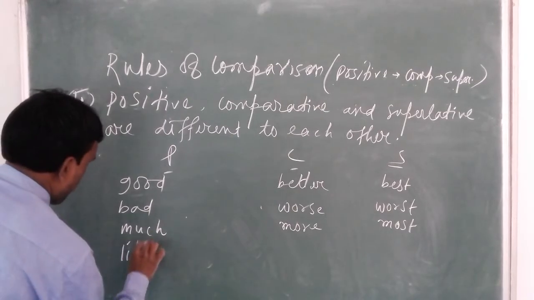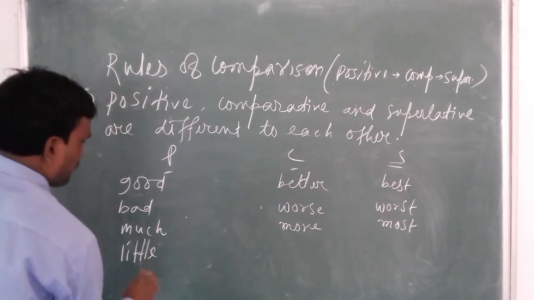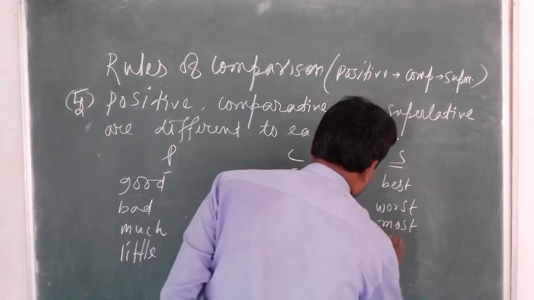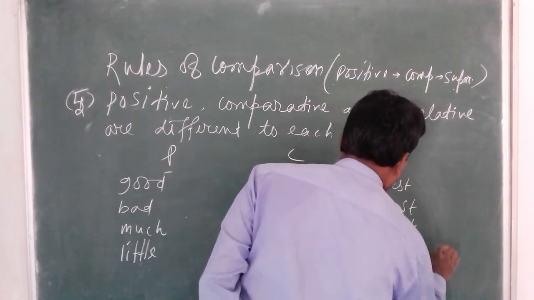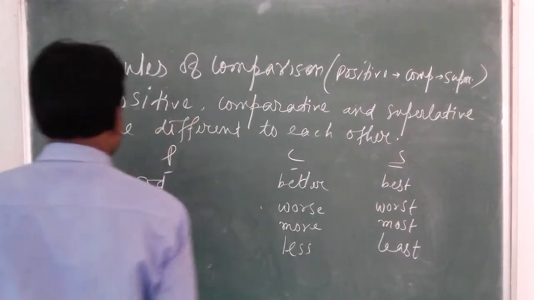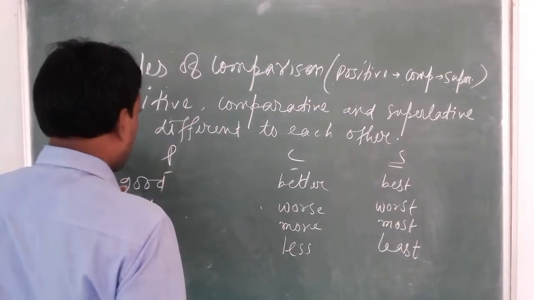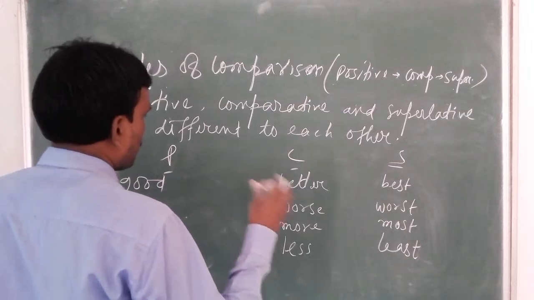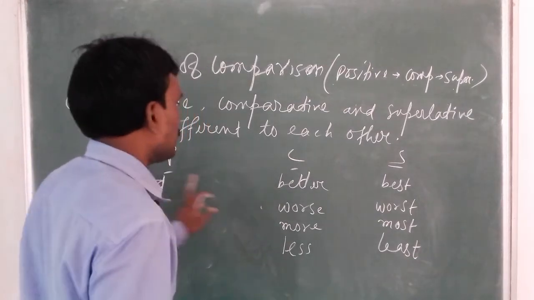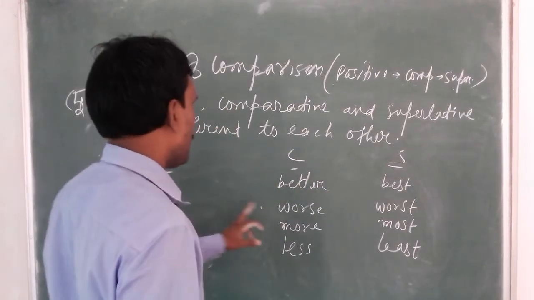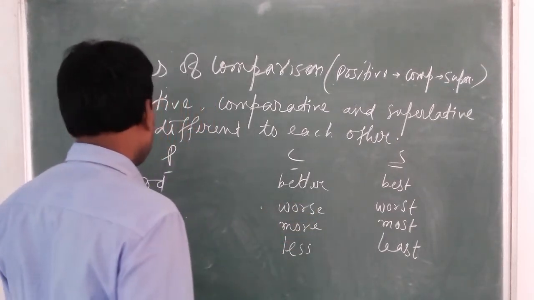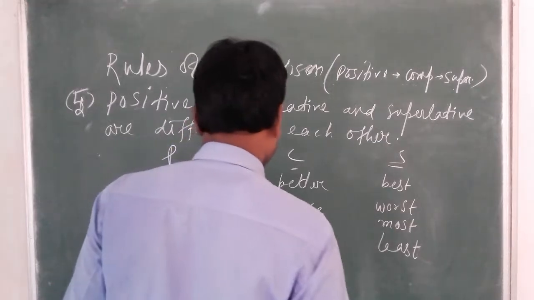Little, less, least. So a lot of adjectives are there. Their forms are different from positive, comparative and superlative. Good, better, best, bad, worse, worst, much, more, most, little, less, least.